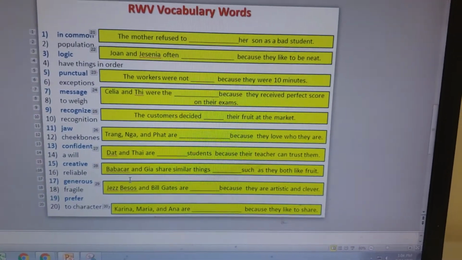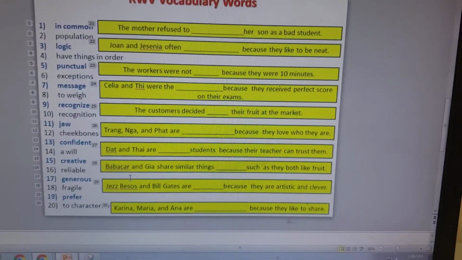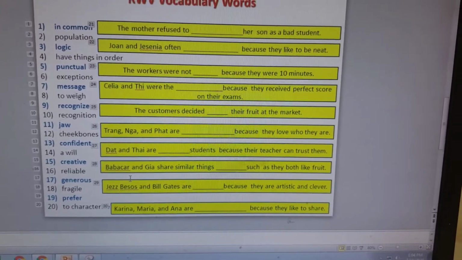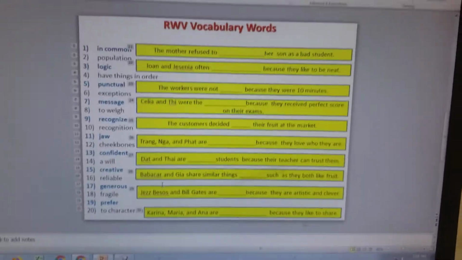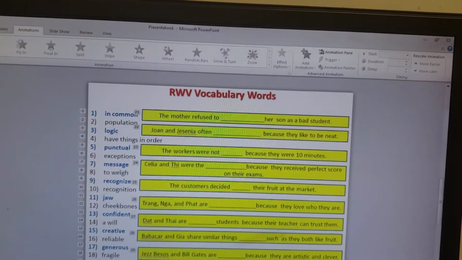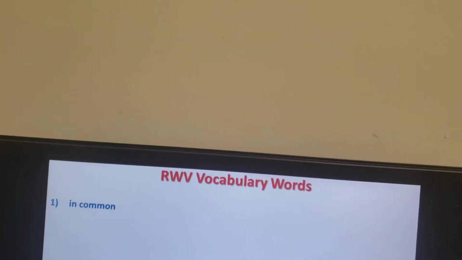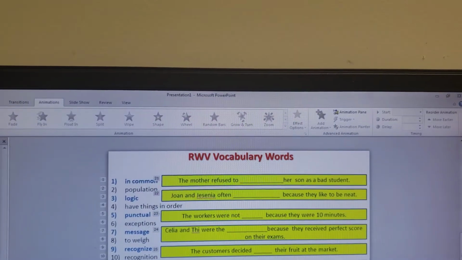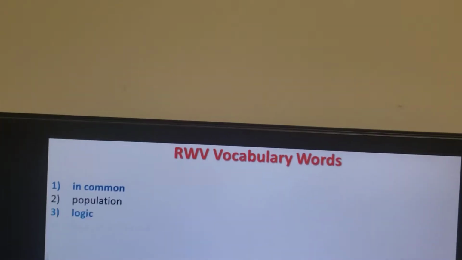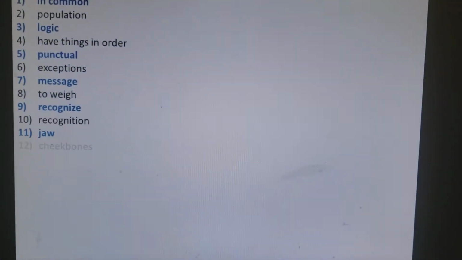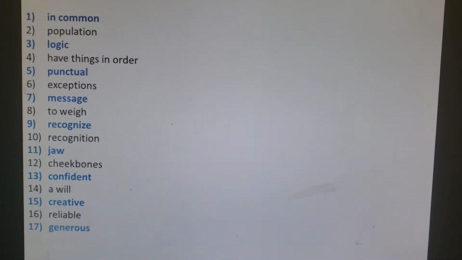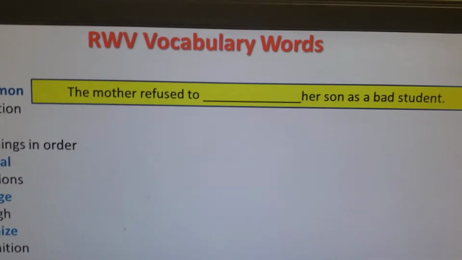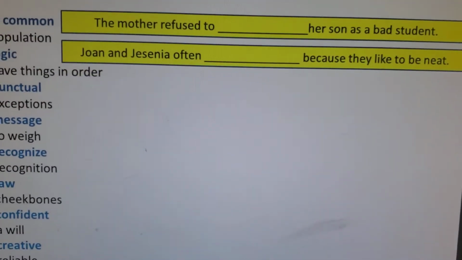So for the first sentence, the mother refused to characterize. If you say characterize for the first sentence, then you are correct. Next sentence.